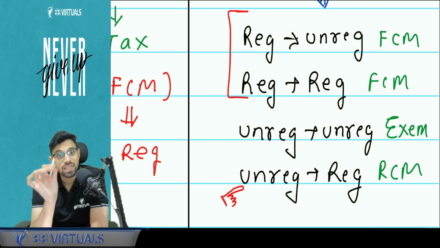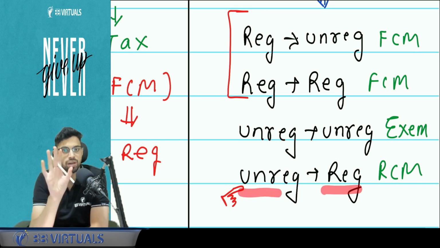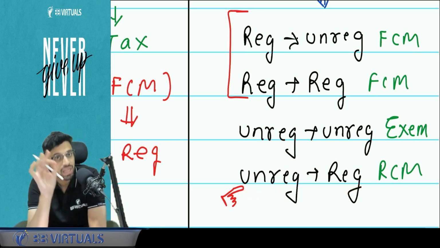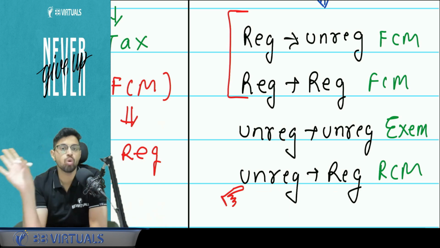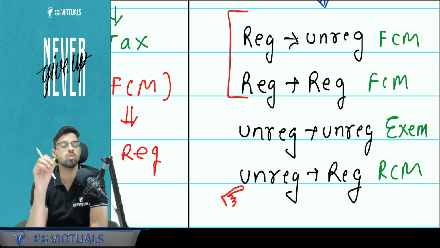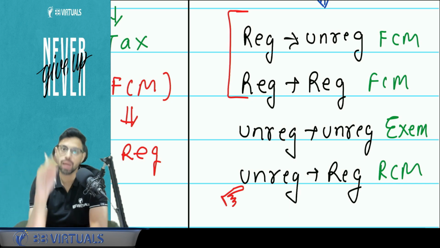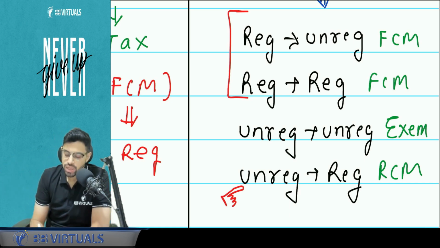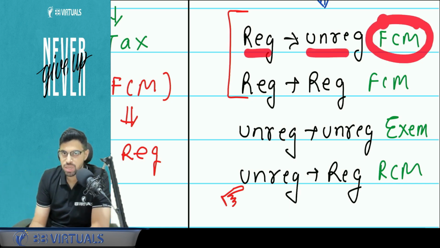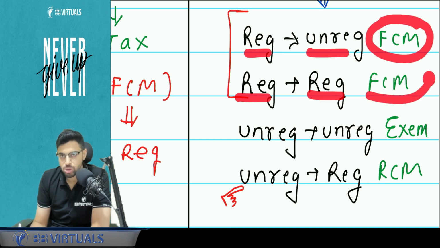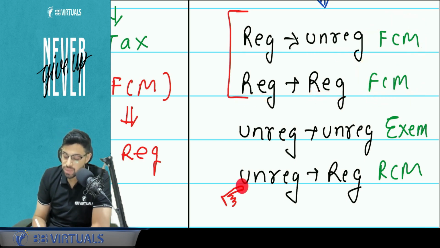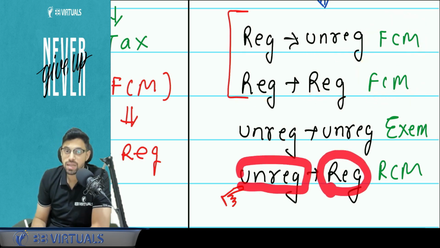Supplier status matters in commercial property because there is one RCM entry, when the supplier is unregistered and the recipient is registered. But in residential, in exemption, you don't have to see who is the landlord, the landowner. Only in commercial property you have to see. So registered to unregistered will be under forward charge mechanism, registered to registered also under forward charge mechanism. But if supplier is unregistered and the recipient is registered, RCM.